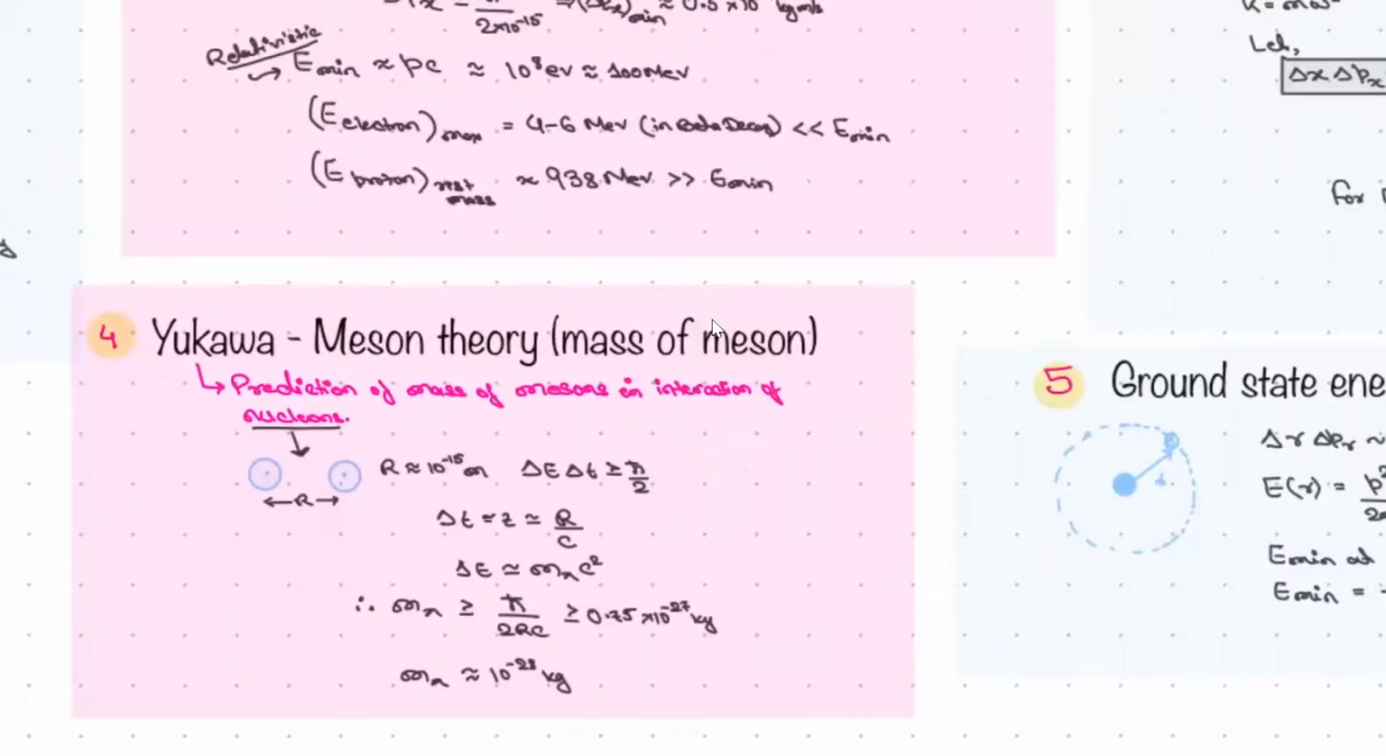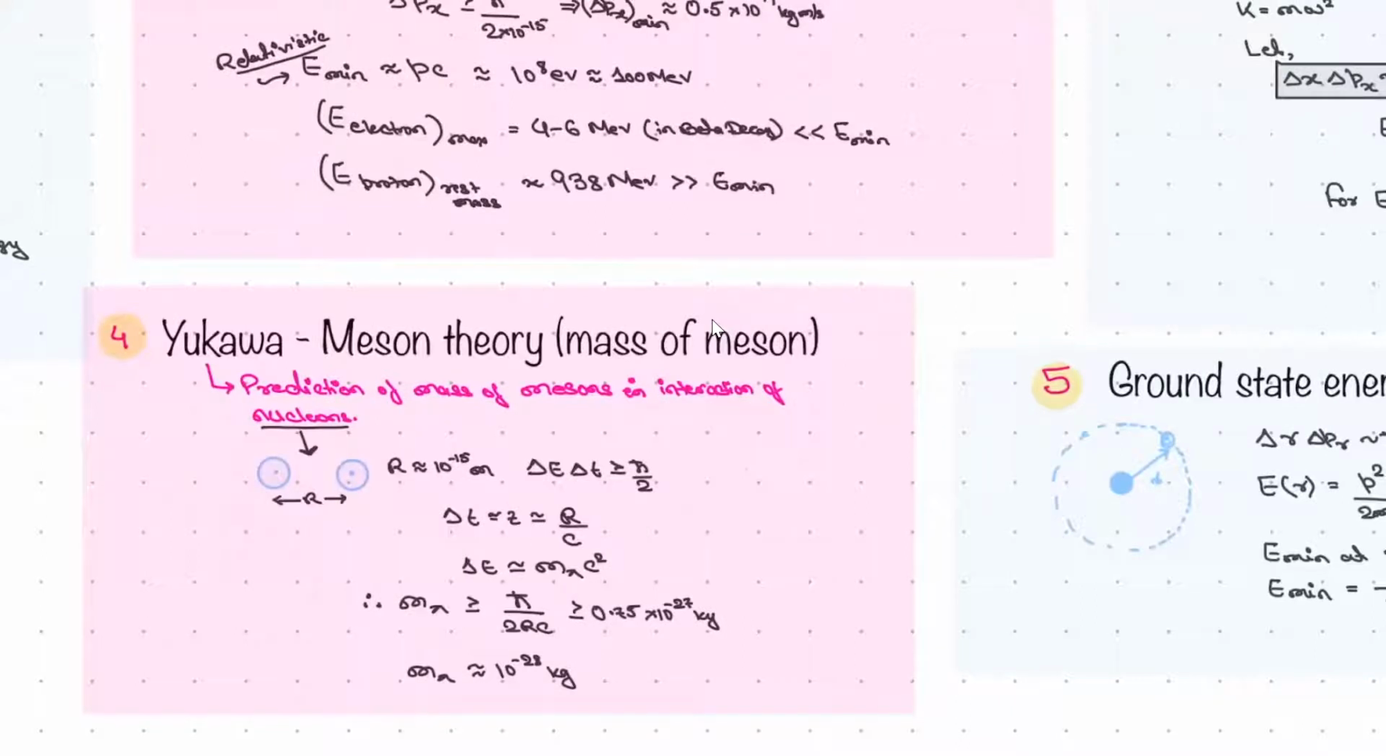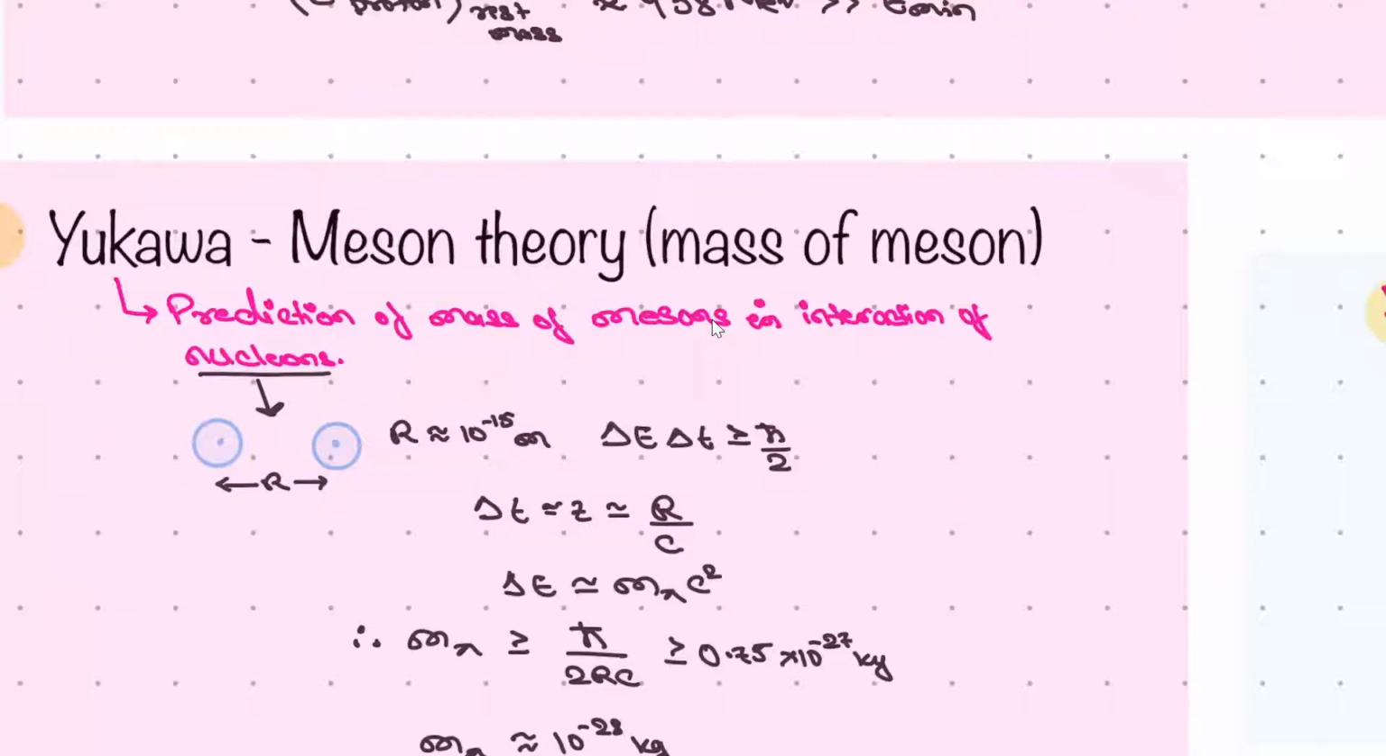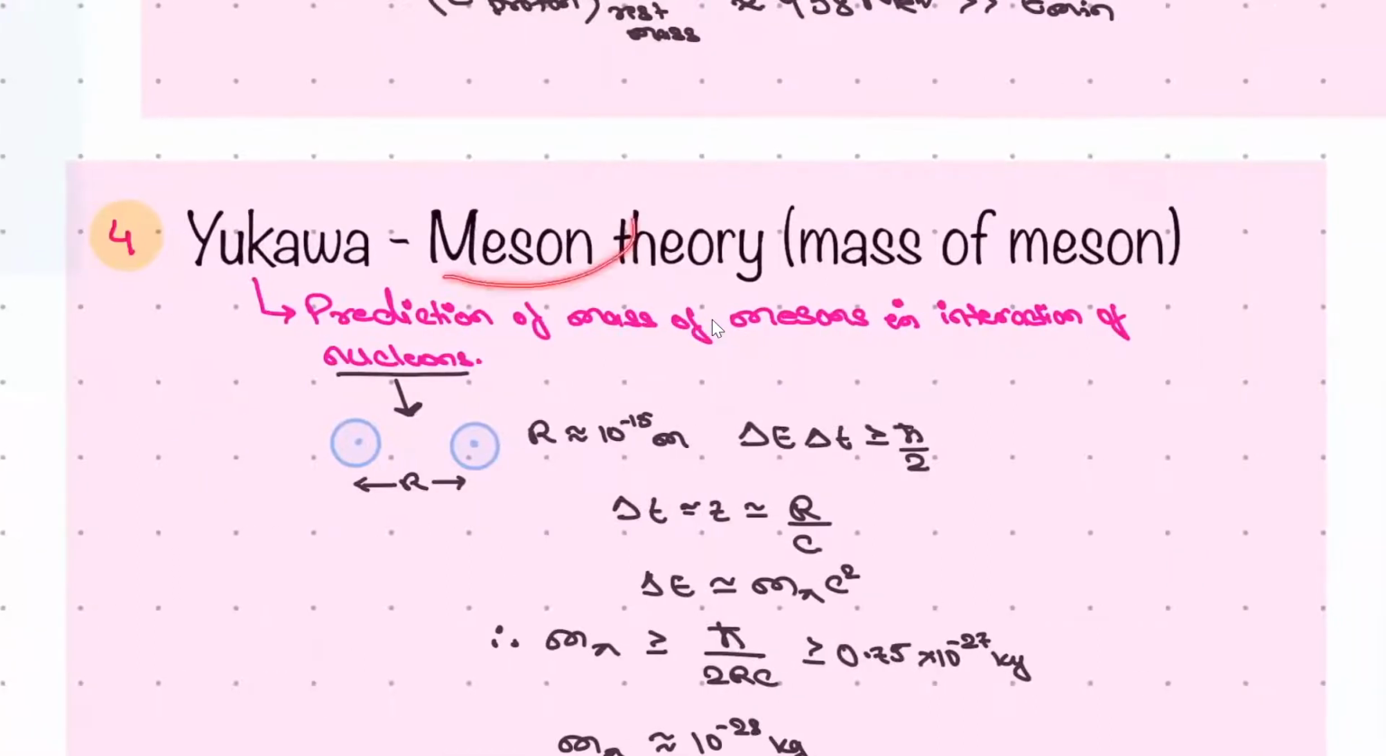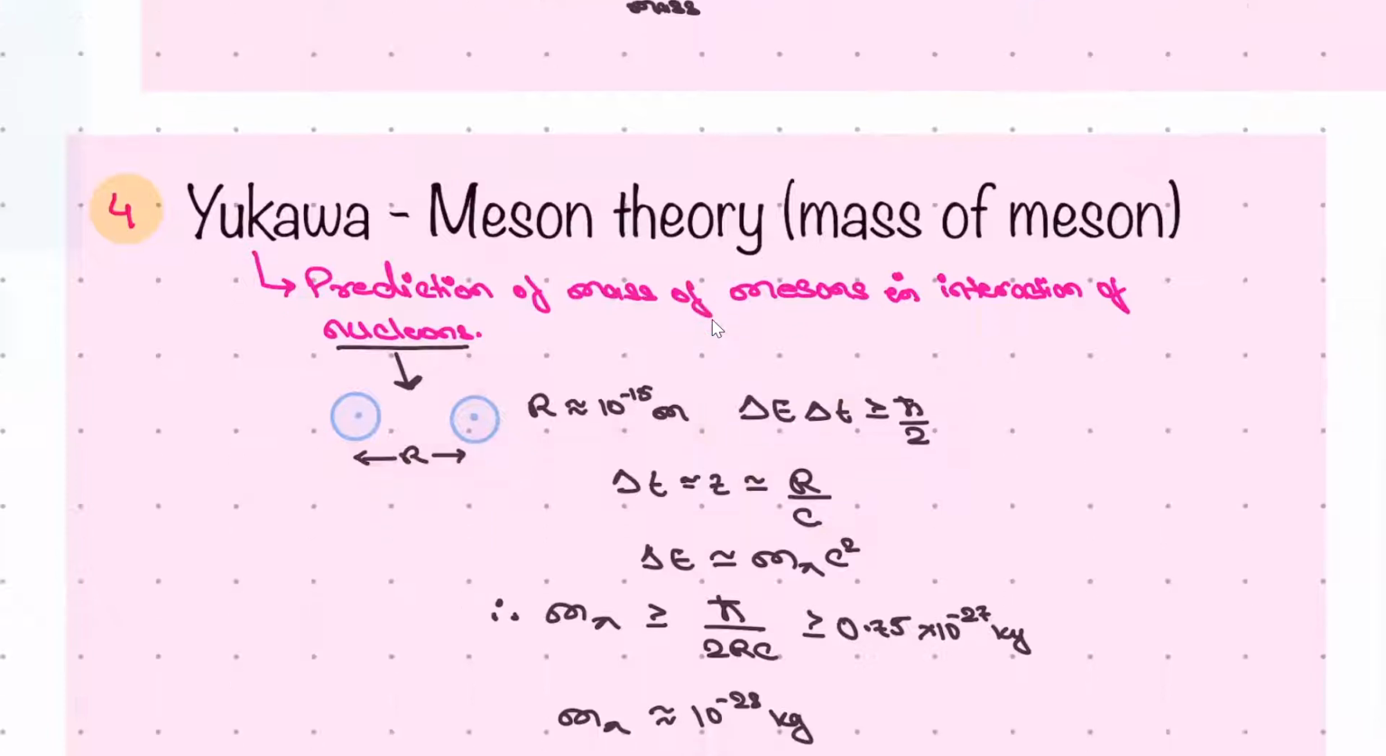Next one is Yukawa meson theory, and basically it is the prediction of the mass of the meson, right? Let's see for the interaction. The meson interaction you will study in nuclear physics. We will be covering it in the nuclear physics revision class, right? But here just understand, if we have two nucleons, the range between them is what? 10 to the minus 15 meter. You know this thing. So delta E into delta T is what? H cross by 2. So delta T will be what? R by C, right? Speed of light, it can have this maximum only.